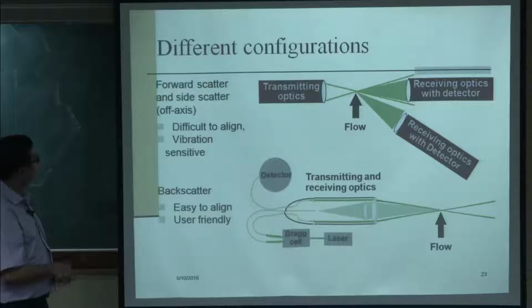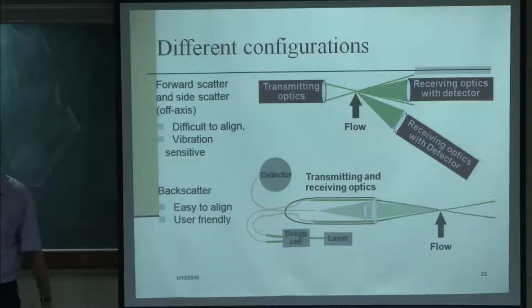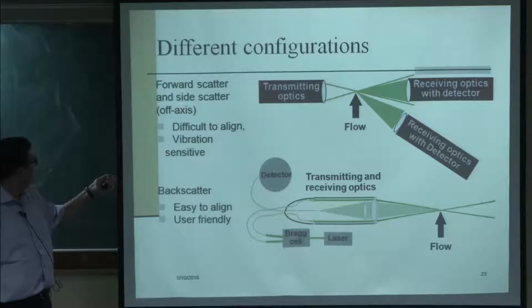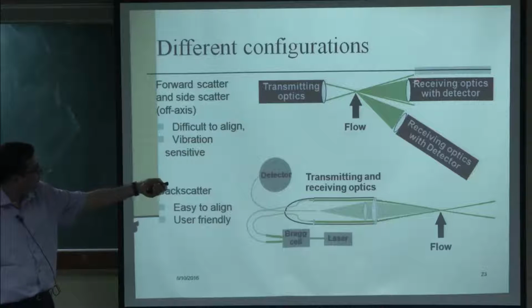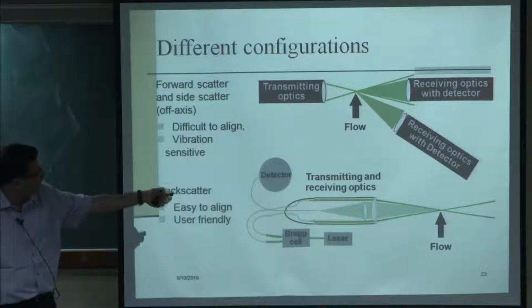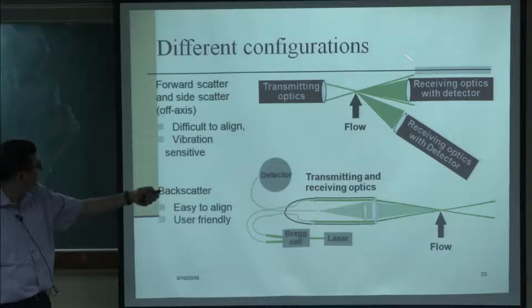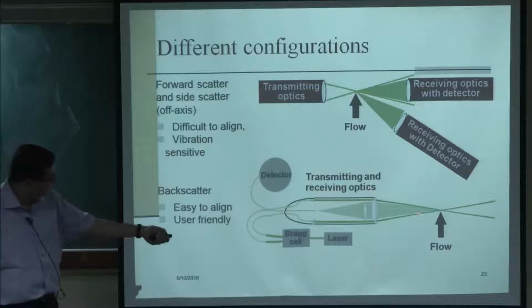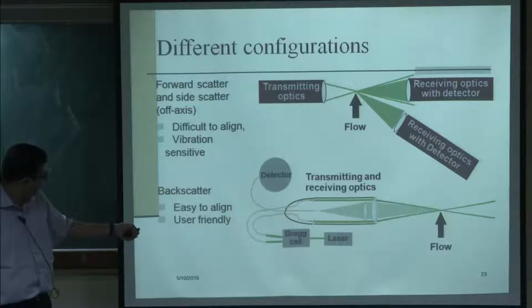Okay. Now, there are different configurations of LDV system. We can have forward scatter and side scatter, which is typically off axis. This is the transmitting lens. We can have the receiving optics either here or here, in forward and side scatter, which are difficult to align and are vibration sensitive, or we can have backscatter, which is 0 degree. This is the backscatter mode. This is easy to align and user friendly.